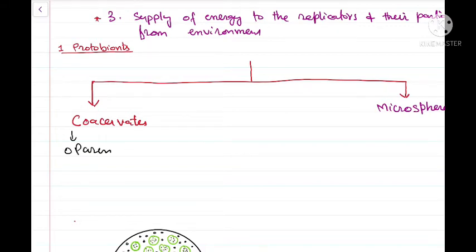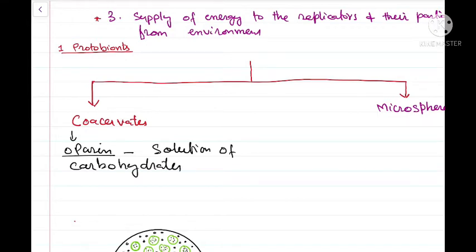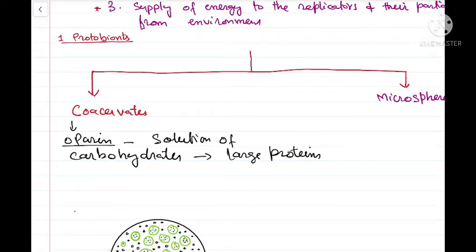What Oparin did is that he took a solution of carbohydrates, and in the solution he also added large proteins. Then the mixture that was formed was shaken.